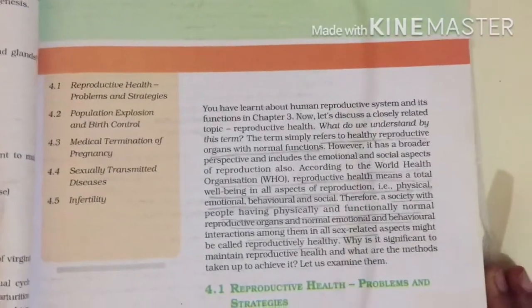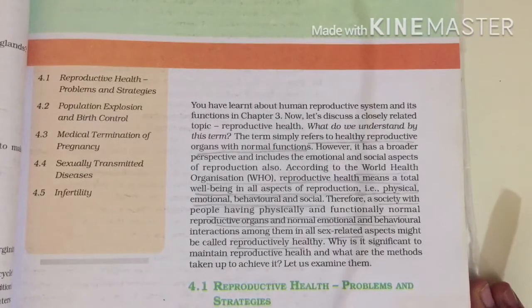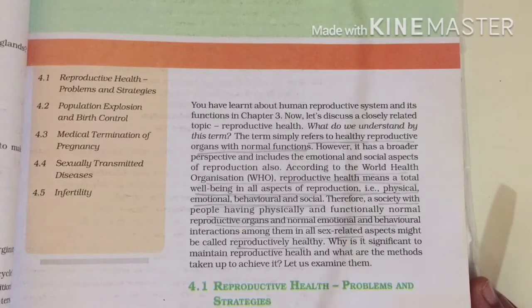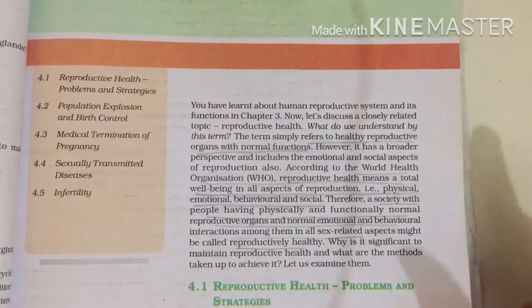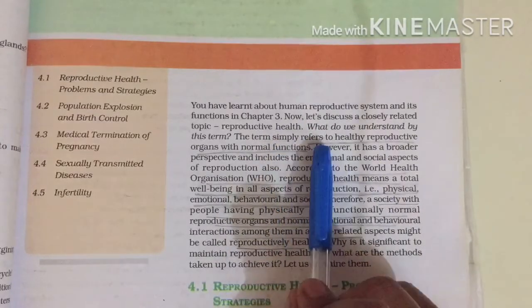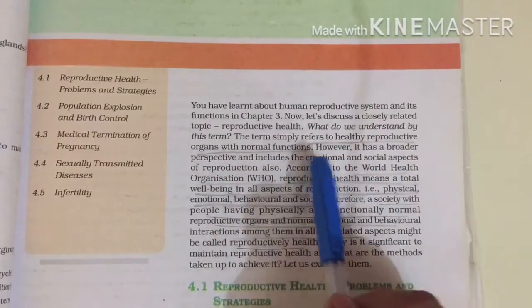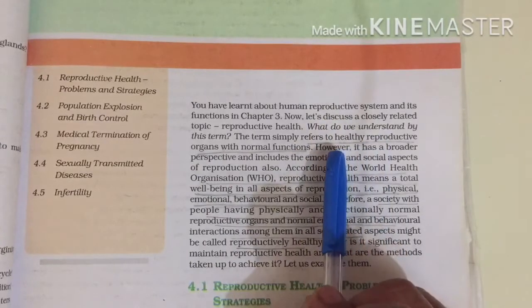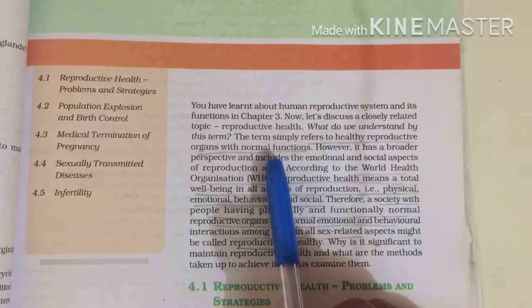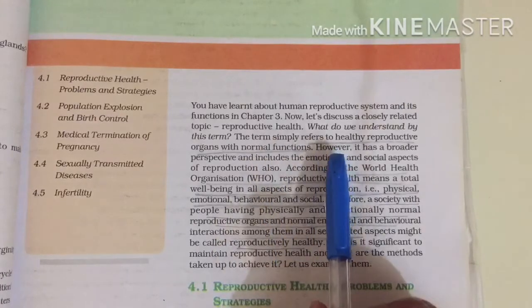What does it mean by reproductive health? Every piece of information is there in your textbook. This comes on page number 57 in your NCERT textbook. It is simply mentioned that reproductive health refers to healthy reproductive organs with normal functions. Reproductive organs should be healthy and they should be functioning normally. For that we call it reproductive health.